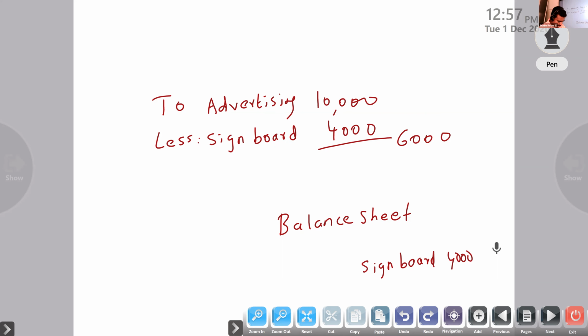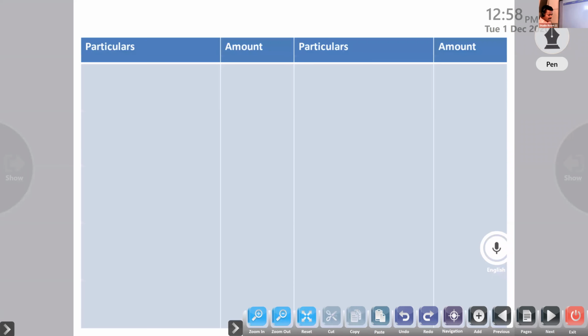Then from balance sheet asset, from debtors you have to minus. Signboard costing rupees 4,000 included in advertising. So from advertising you have to minus, and in balance sheet signboard is an asset. Next, depreciate furniture: profit and loss account debit side, and balance sheet from asset you have to minus. So we'll start trading and profit and loss account.